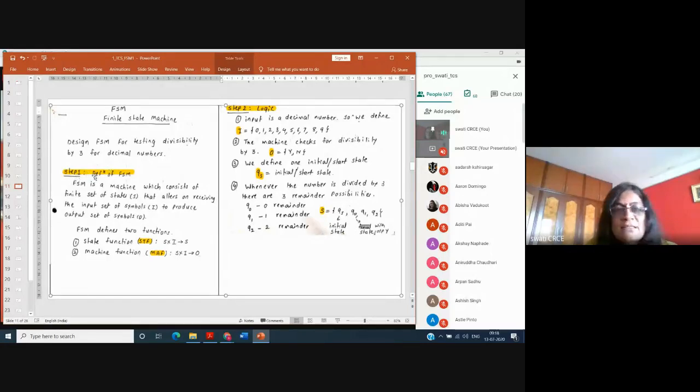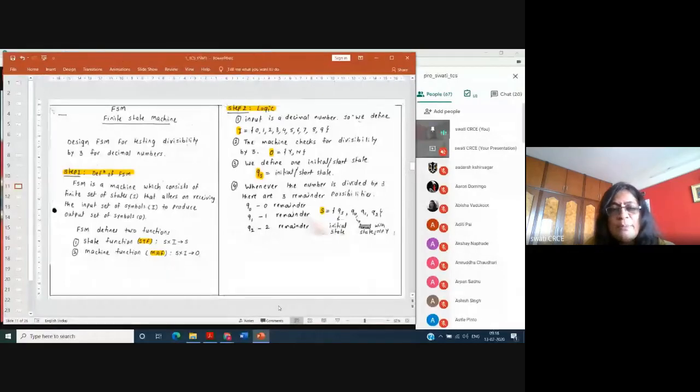Write down the second step as the logic, like what is your logic, because it is your design, and you may have your own way of thinking. Everyone's design will be different. There may be multiple answers for the same question. So the second step is about the logic. You explain your logic, your symbols, your naming conventions, and the variable names. So the first step is the definition of FSM, and the second step is explaining the logic.